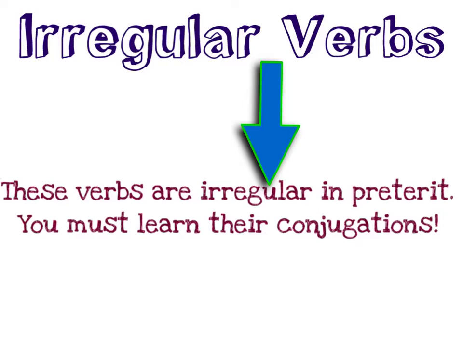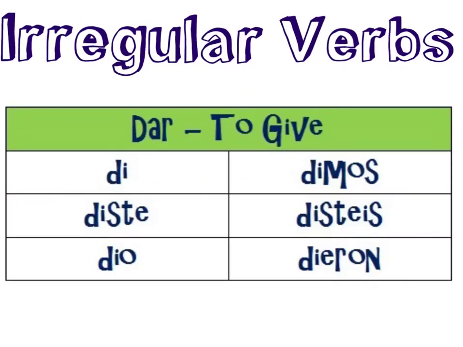And once we take a look at the conjugations of these irregular verbs, we'll take a moment to discuss how you might best learn them. Let's begin with the verb dar. In the infinitive form, it means to give. Its preterite conjugations are di, diste, dio, dimos, disteis, dieron.